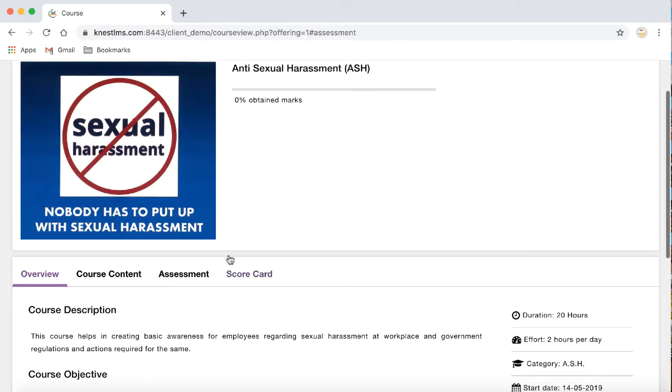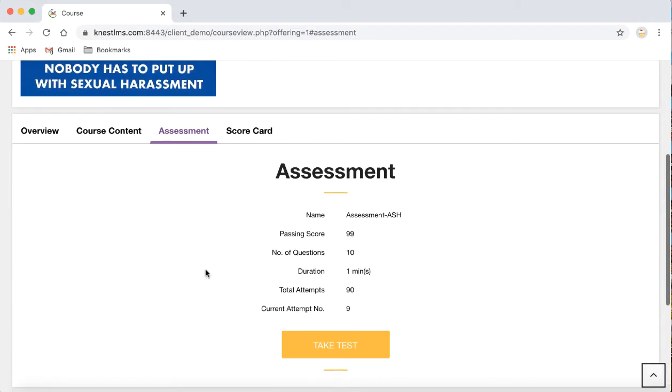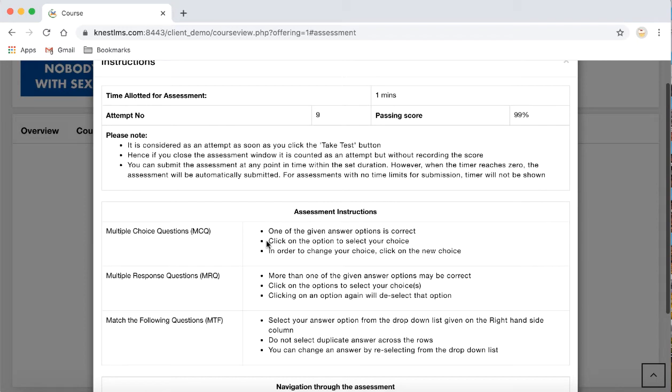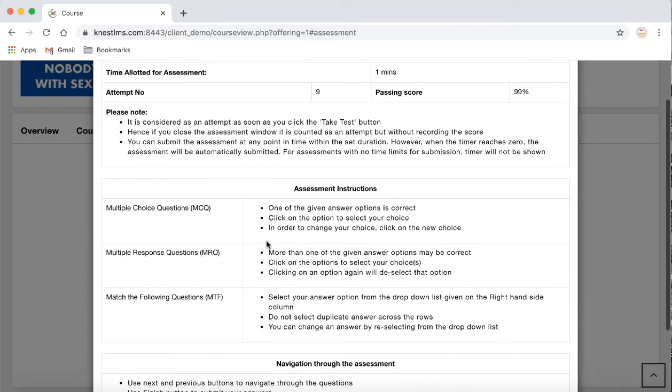Now let's take a look at the assessment page of this course. Assessment name, passing score, questions, duration, attempt, and other things. Let me take the test. Okay, it gives us some standard set of instructions. Also, take a look at the type of questions that can be there in an assessment.